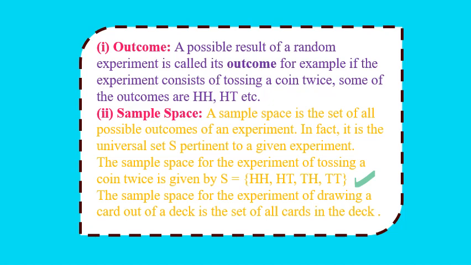So the set, that is the collection of all these outcomes, S equals HH, HT, TH, TT, written in the form of a set, is called sample space. Clear? So whenever someone says sample space, it simply means the collection or the set of all the outcomes associated with a random experiment. Clear? So pause and note down the definitions of outcome and sample space.